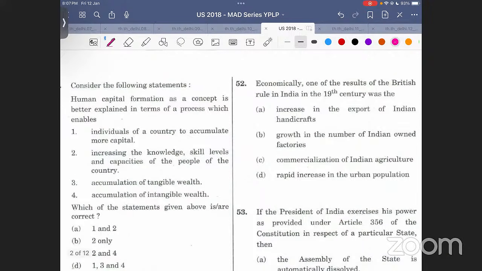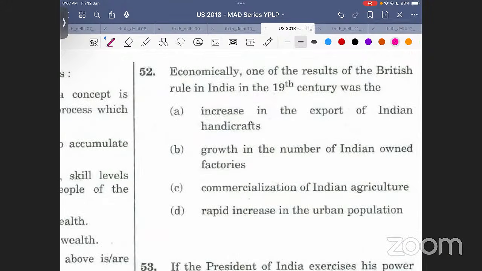Economically, one of the results of the British rule in India in the 19th century was the... ठीक है, ब्रिटिश रूल का रिजल्ट बताना है. सबसे आसान क्वेश्चन है, ब्रिटिश रूल का रिजल्ट बताना है. ब्रिटिशर्स ने कुछ अच्छा नहीं किया भारत के लिए. Britishers never did anything good and it will always be the same. आप देखोगे through and through.